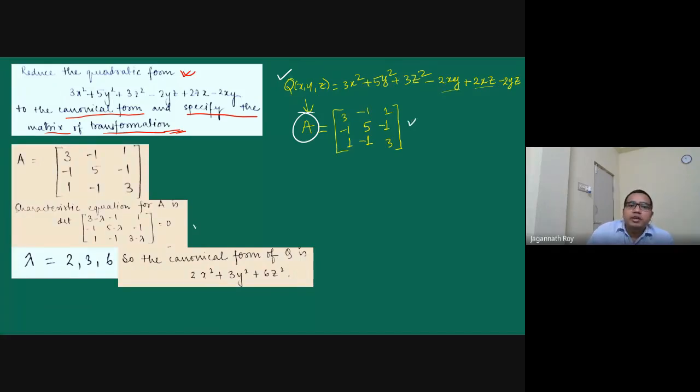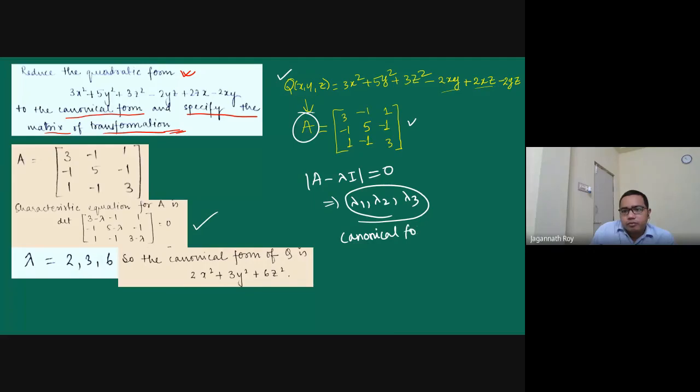Then we have to find out the lambda values. From here we will get lambda 1, lambda 2 and lambda 3. Once we get these values, then the canonical form will be lambda 1 x square plus lambda 2 y square plus lambda 3 z square.